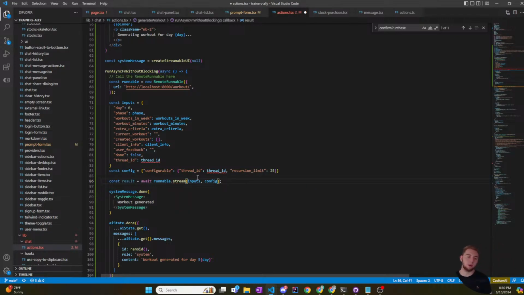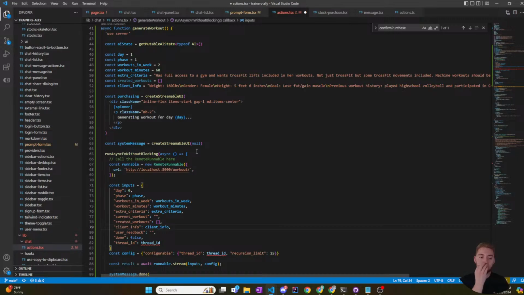Because if I just invoke, then I'm not going to be able to have that interrupt, where before it gets to the revision of the workout, it interrupts so that the user can provide feedback on the workout before it revises, and then it would just spit out that new card with the revisions for them to then select alternatives and then go on to the second day. So okay, that is good.